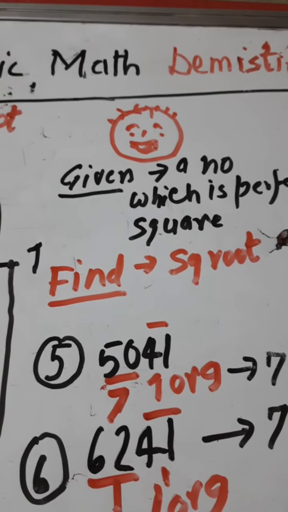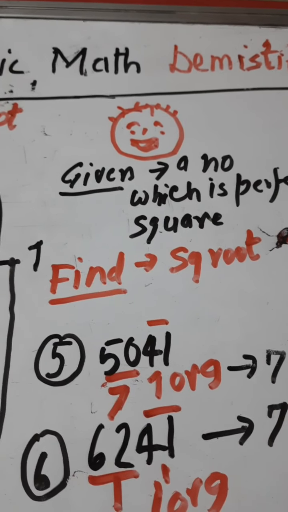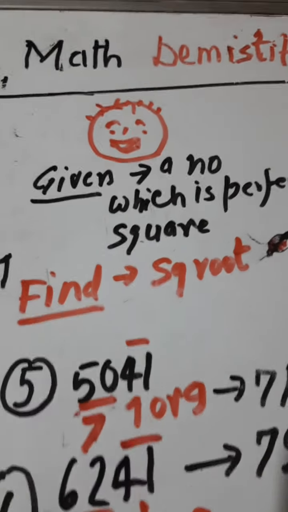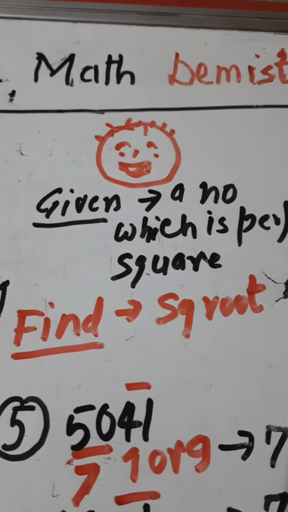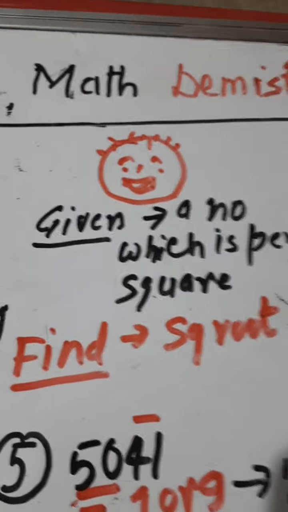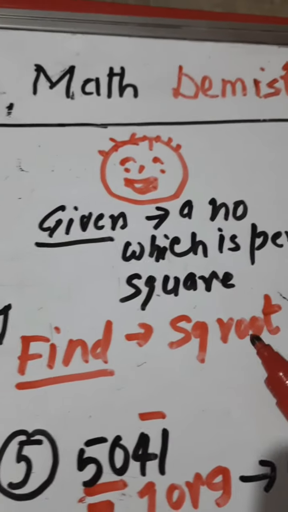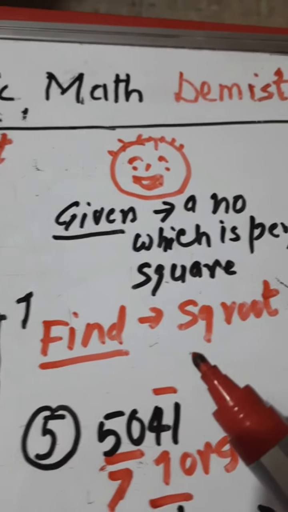Today we are going to take up square root and cube root of the numbers which are either perfect squares or perfect cubes. So we are given a number which is a perfect square, and we have to find out the square root of that number. Okay, so let us start.